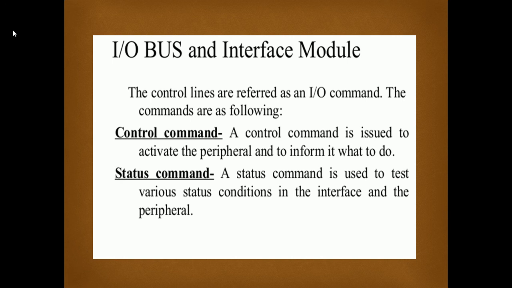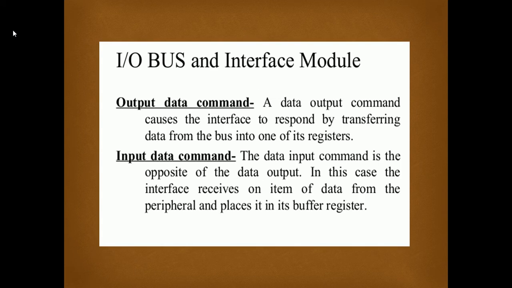Another kind of control line can carry the status command. What is the status of various interfaces? Suppose a printer is off, then the status command will report in the form of a signal that the printer is off. Another type of bus is the output data bus that carries the actual data to the receiver, and there is an input data bus that actually carries the data for input purposes into the buffer register.